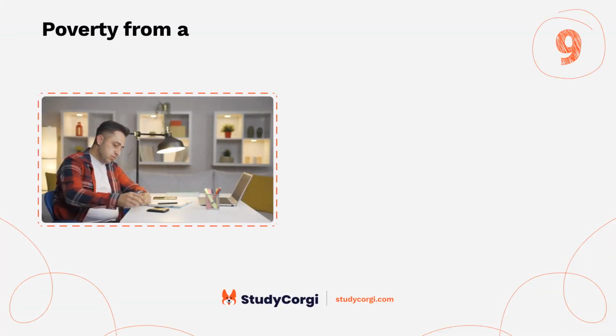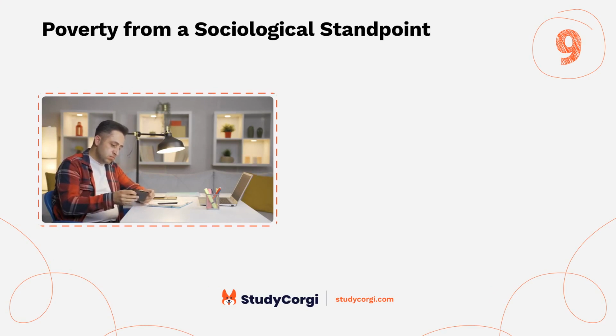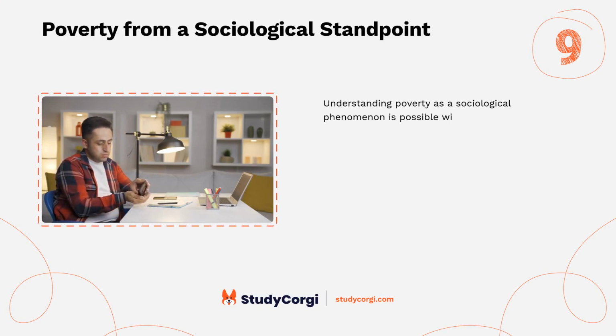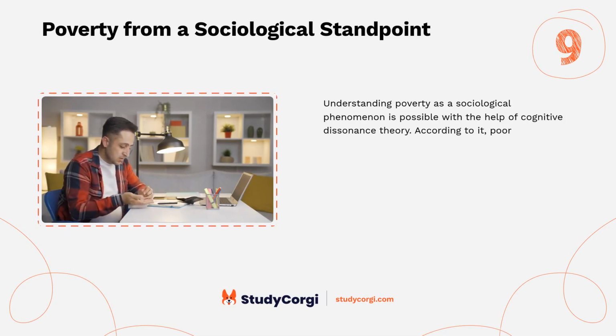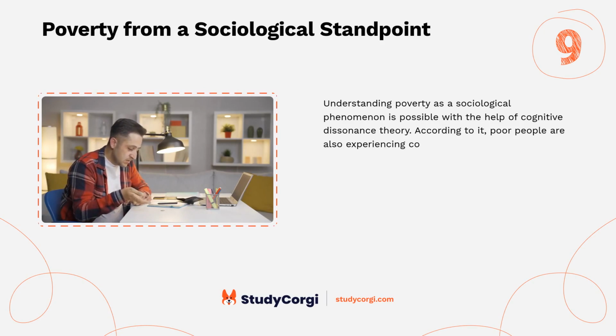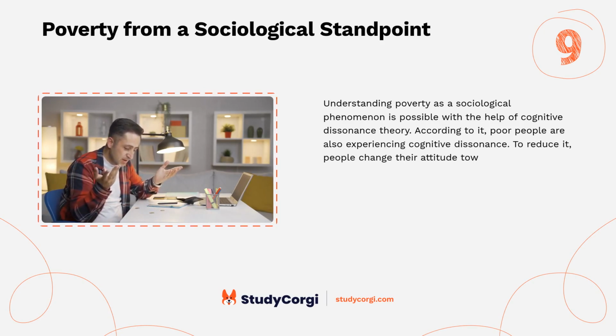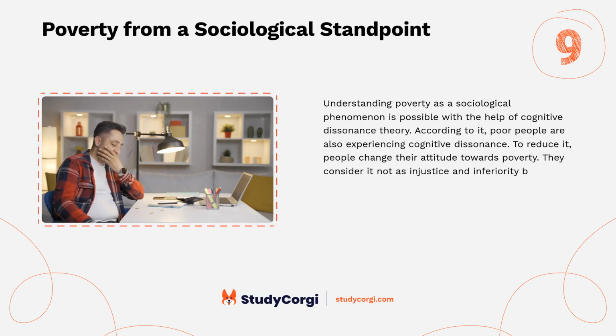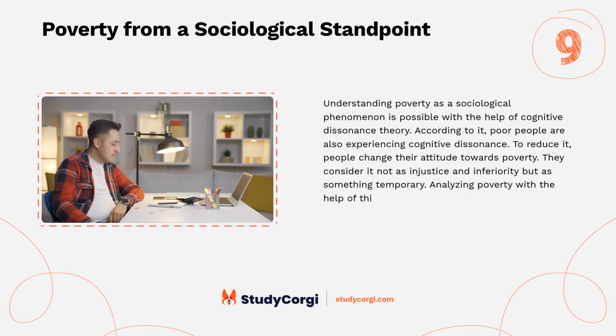Poverty from a sociological standpoint. Understanding poverty as a sociological phenomenon is possible with the help of cognitive dissonance theory. According to it, poor people are also experiencing cognitive dissonance. To reduce it, people change their attitude towards poverty. They consider it not as injustice and inferiority but as something temporary. Analyzing poverty with the help of this theory is just one option you might use in your paper.